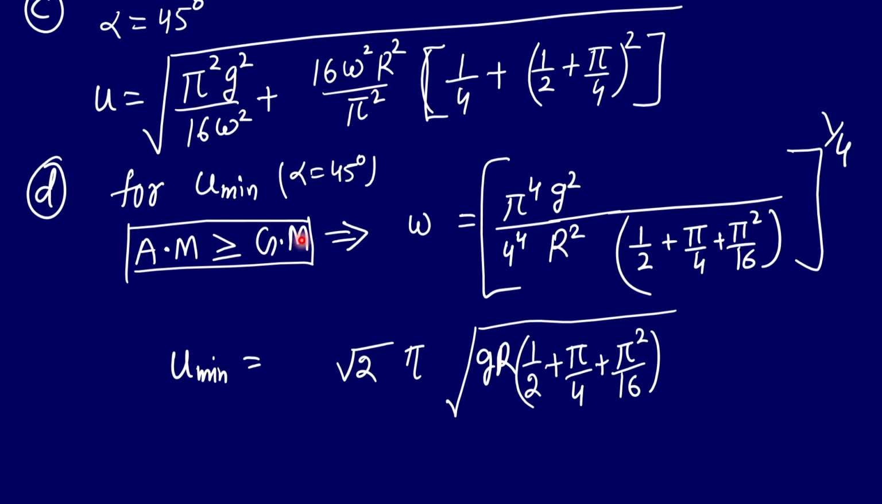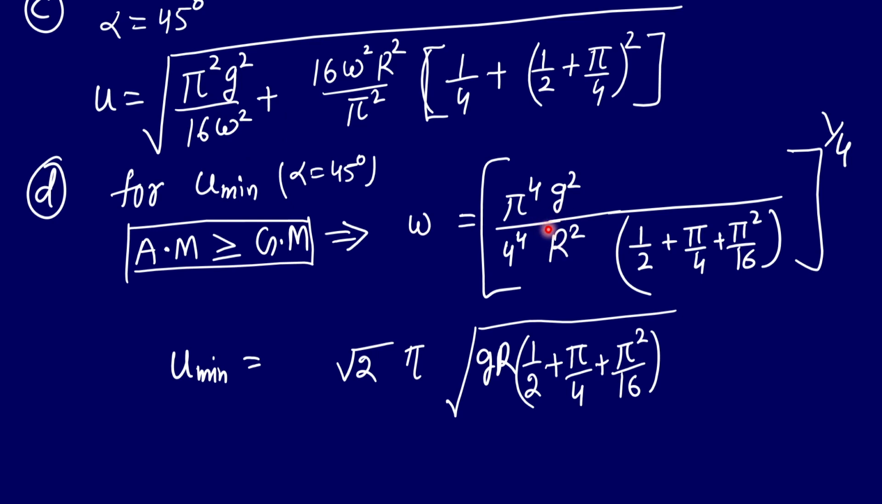And when does it happen that AM is equal to GM? Since we have to determine the minimum value of u, this will only happen when these two terms are equal. Just from this inequality AM greater than GM, I am sure you can follow that, right? So we'll just have to make them equal instead of differentiating and all. We can just make these two terms equal, and if we just make these two terms equal, the value of omega will come this, right?